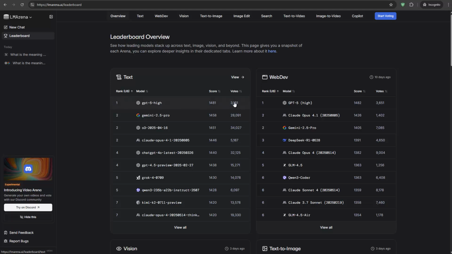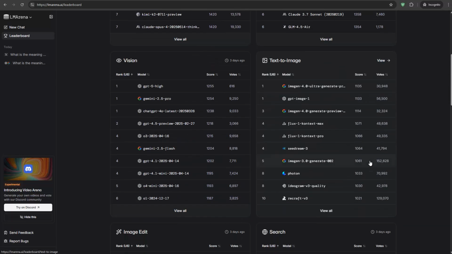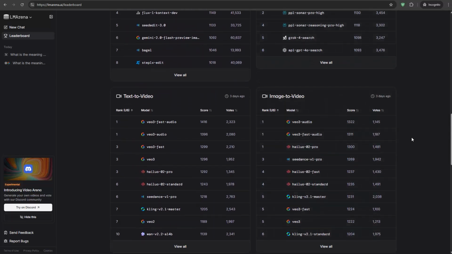And remember, what we've seen in the battle, for instance, we were able to cast our vote there, right? And these votes then also go into the leaderboard, and that's how we can actually contribute and decide which kind of model we think is the best for a given task. So here, as you can see, for text generation, this is here GPT-5 currently at this time, so when I record the video, and you can also see that for other kinds of models and other kinds of tasks, of course, vision, text to image, and so on. So all this is available in here, and you can go through it, and you can also agree with it, of course, or you might also disagree. It's up to you. So that's it for the LM Arena.